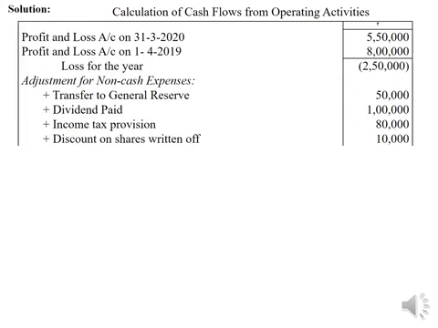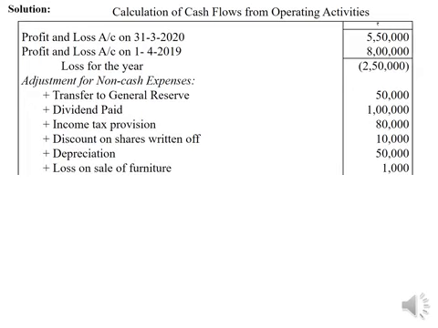Fictitious assets written off. This item is said to be a fictitious asset, therefore added back. Then depreciation, as already discussed, there is no outflow of cash in the form of depreciation, therefore it should be added back. Then loss on sale of furniture or loss on sale of fixed assets, no flow of cash out, therefore added back.